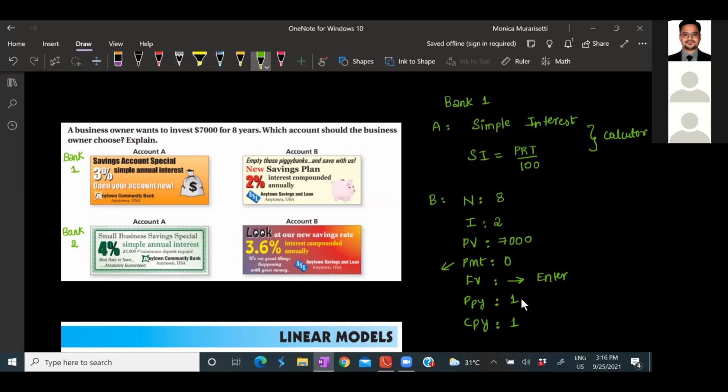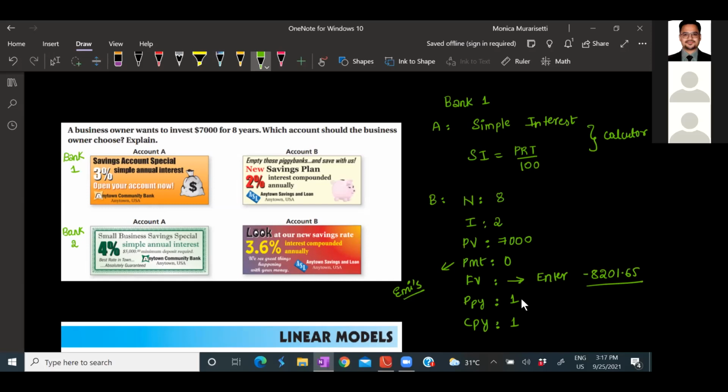PMT means payments per month. They are like EMIs, okay? If your question asks for it, you can find out. Otherwise, you can leave it to be 0. So what is the answer here? PPY means how many payments you're doing per year, and CPY means how many times the amount is getting compounded. So it's negative 8201.65. Okay. Got it? All right.